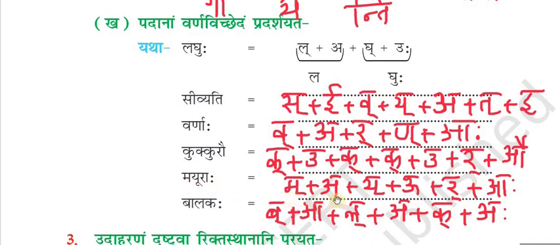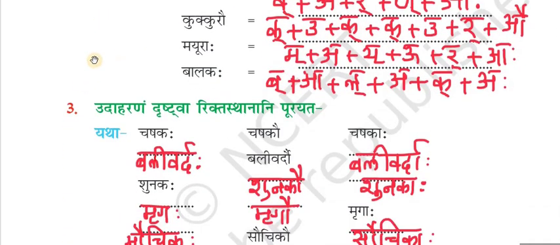Mayuraha. Im plus ha plus e plus u. So, u plus ir plus aha. Mayuraha. Balakaha. Ib plus a plus il plus a plus ik plus aha. Balakaha. Now we will do the next. Udaharanam Drishtva Rikta Sthanani Purayata. We have to fill in the blanks.